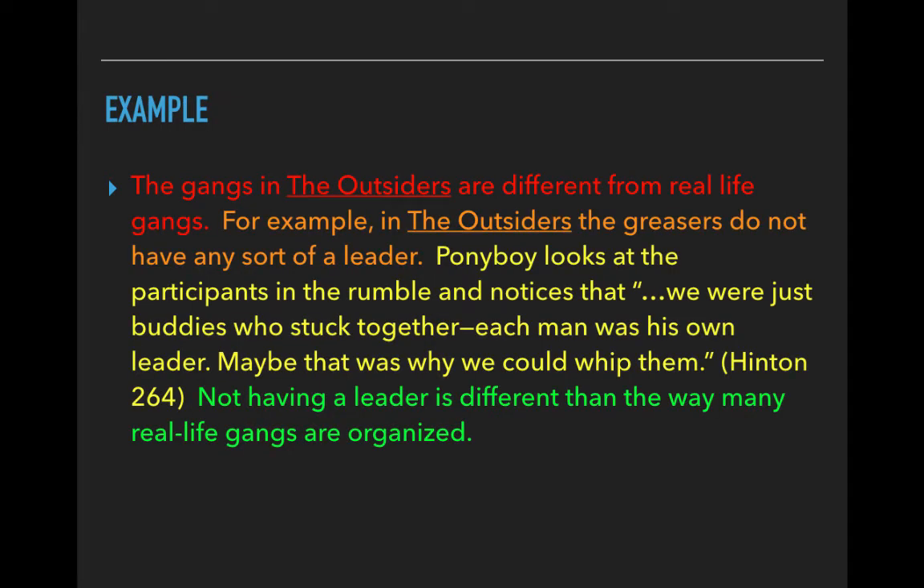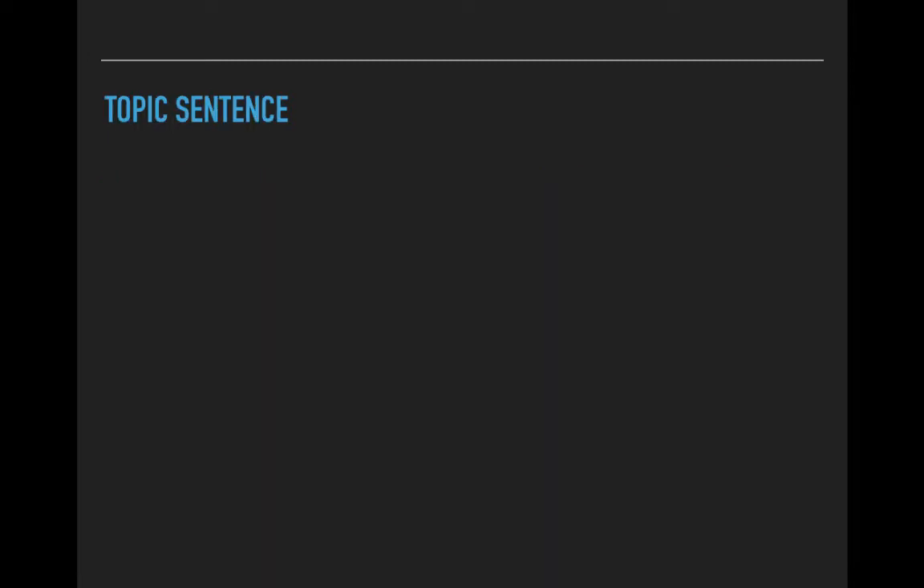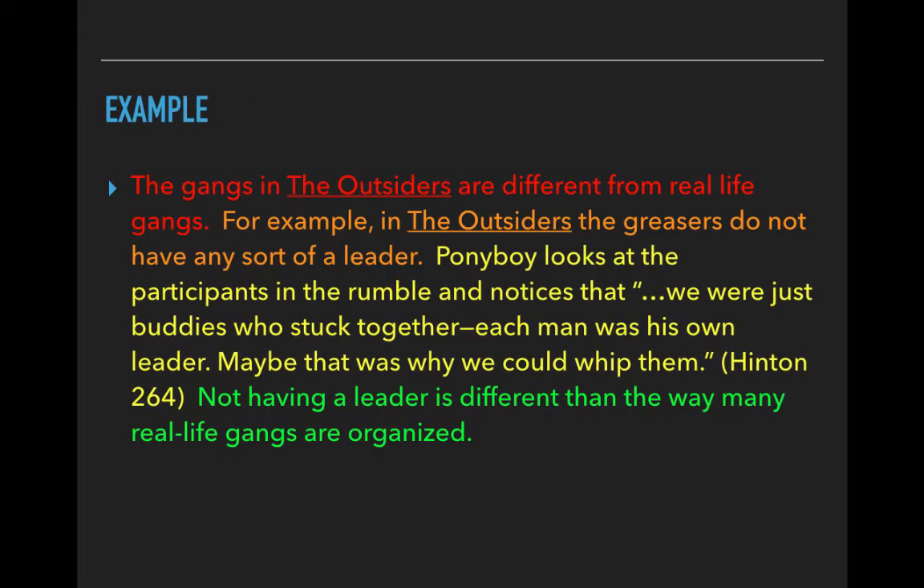Here's the example paragraph that we have. The gangs in The Outsiders are different from real life gangs. For example, in The Outsiders, the greasers do not have any sort of a leader. Ponyboy looks at the participants in the rumble and notices that, quote, "We were just buddies who stuck together. Each man was his own leader. Maybe that's why we could whip them." Hinton 264. Not having a leader is different than the way many real-life gangs are organized. So, each of these body paragraphs, paragraphs 2, 3, and 4, should have these 4 parts. So let's go over them part by part.